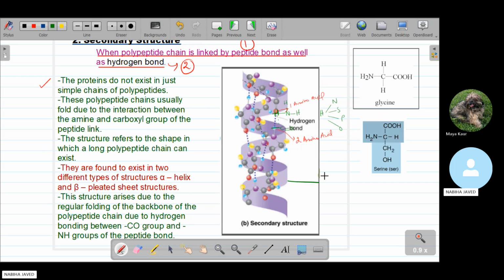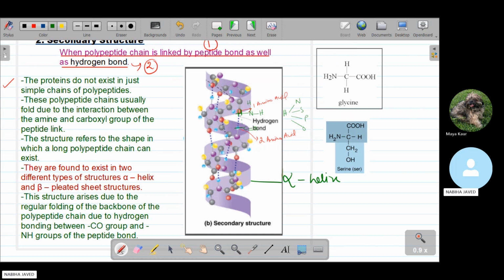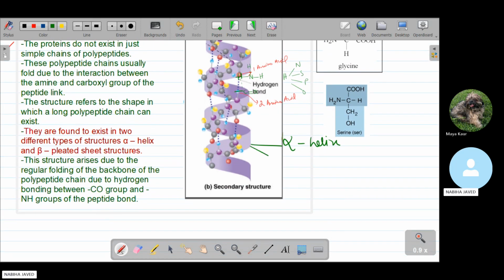The first one we call the alpha helix, and the second one we call the beta pleated sheet. Due to this hydrogen bonding, the whole polypeptide chain moves inward and converts itself into two different forms.